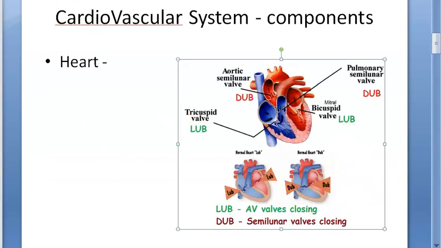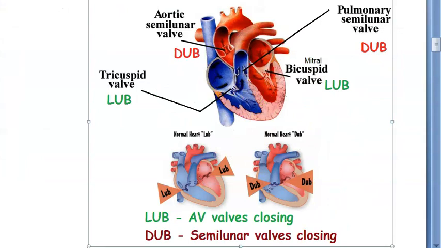So look at these chambers of the heart. This is the right atrium. You have the right ventricle, you have the left atrium and the left ventricle. So heart itself you can explain a lot. Between these you have valves. Here you have the tricuspid valve, here you have the mitral valve which is the bicuspid valve. Every valve is actually tricuspid except this mitral valve which is bicuspid. Hence they are specifically calling it the bicuspid valve.